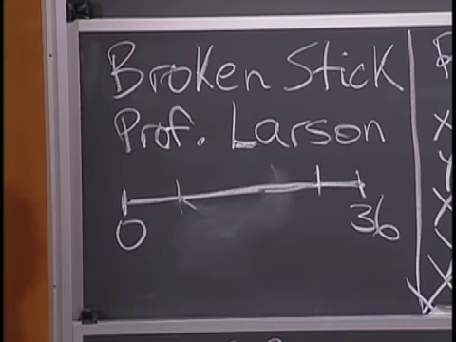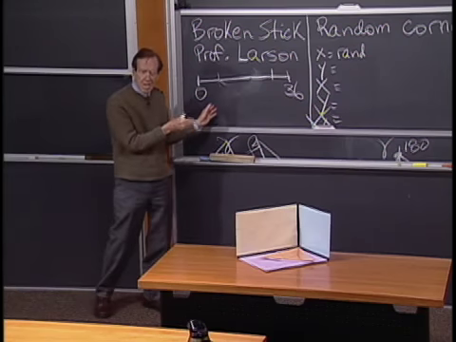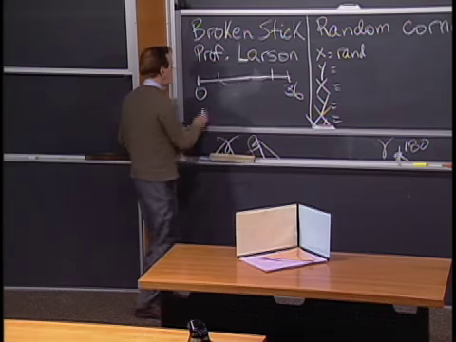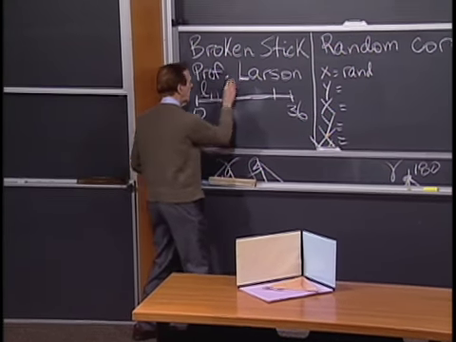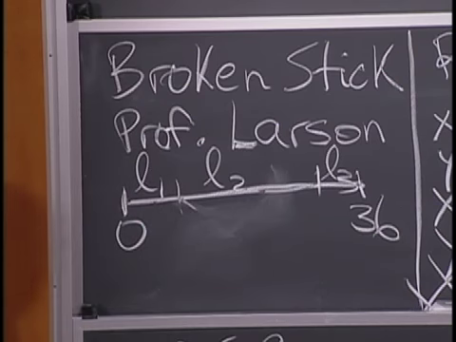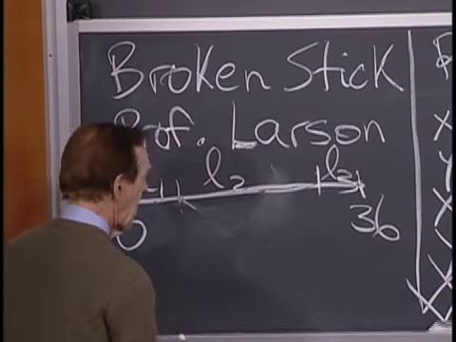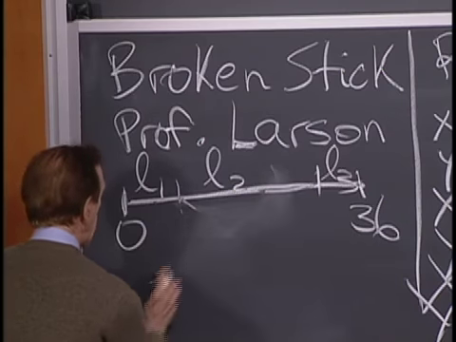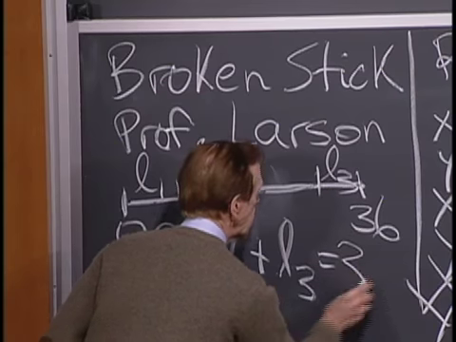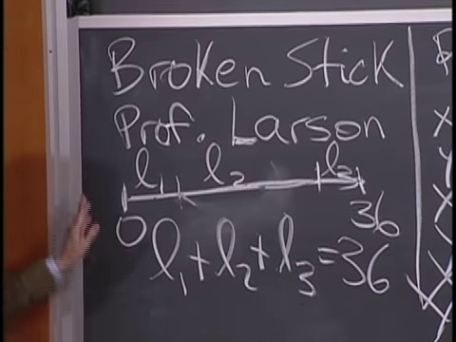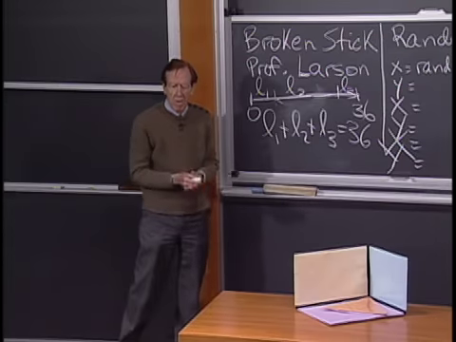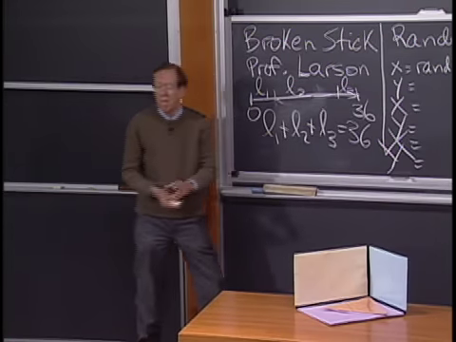They can't reach. So all I wanted to say was, again, we have three lengths. Length 1, length 2, and length 3. And what's the condition that they have to satisfy? They're coming out of this stick. So L1 plus L2 plus L3 is 36. And the question was, is one of them bigger than the sum of the other two? Is one of them bigger than 18?